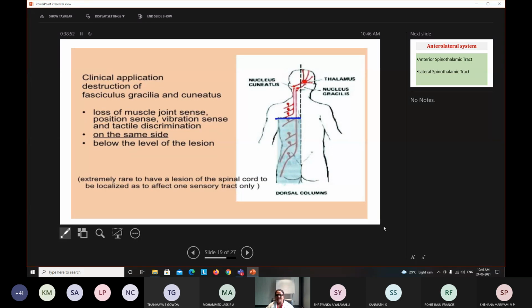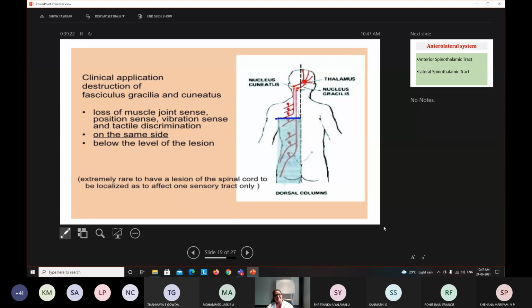Next, what happens if there is destruction of this tract? If this tract is cut, either during some road traffic accident or stab injury or bullet gunshot injury, whatever functions we discussed are all lost. There is loss of joint sensation or position sense, proprioception is lost, vibration sense is lost.